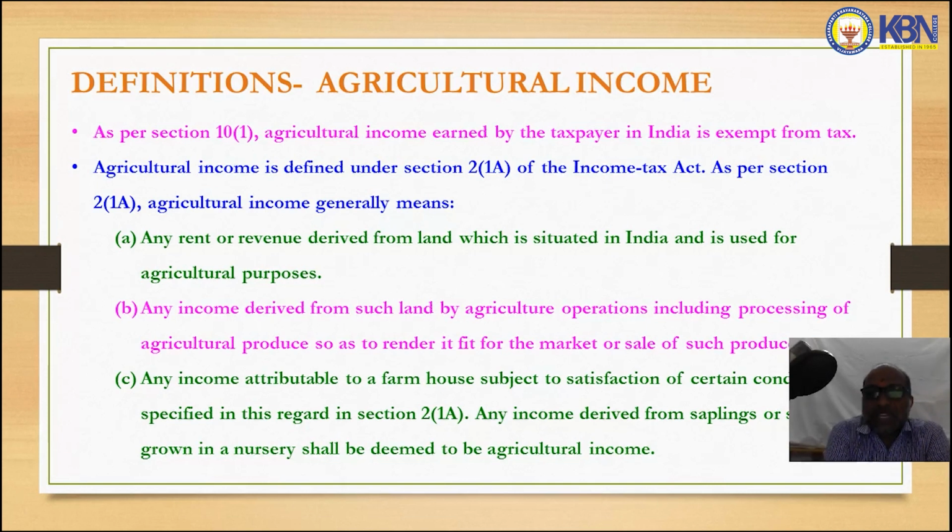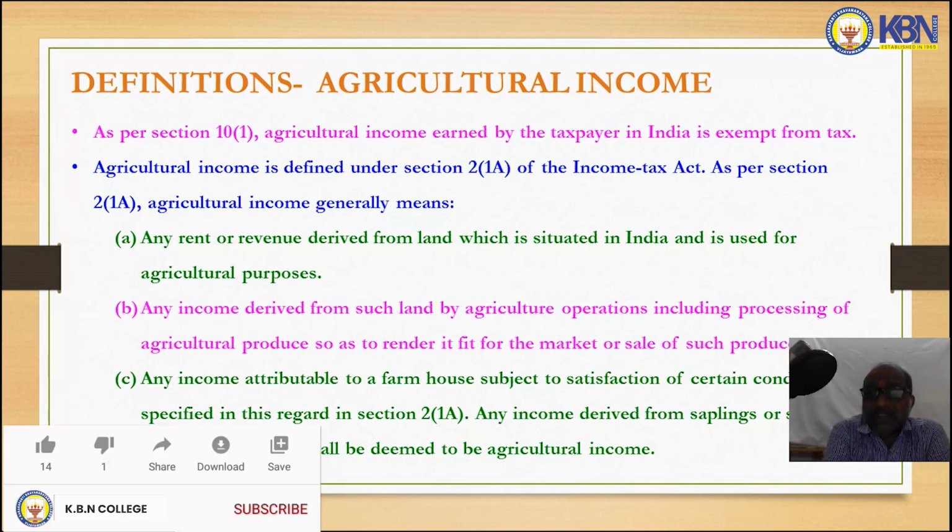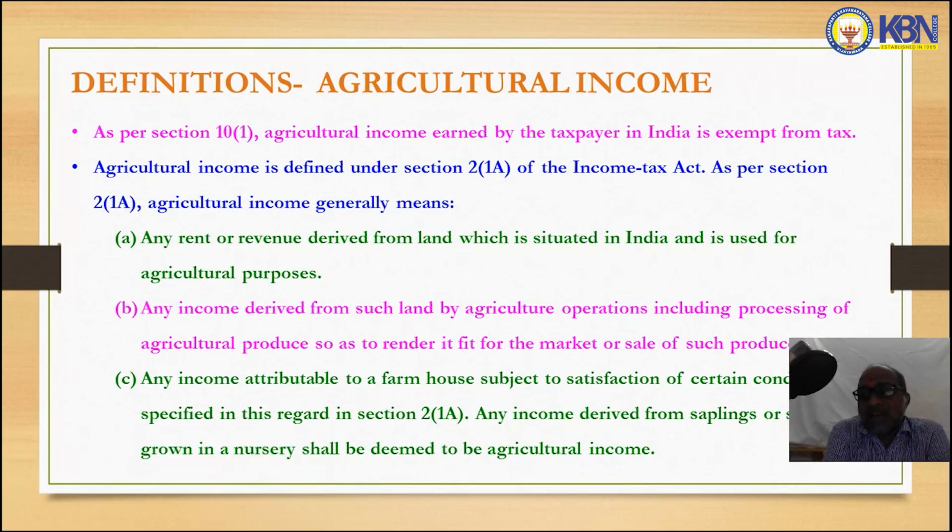This means the person should conduct basic operations and subsequent operations. What are basic operations? The operations which we conduct before harvesting are called basic operations. Operations which we conduct after harvesting are called subsequent operations.